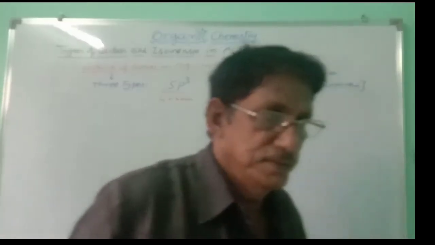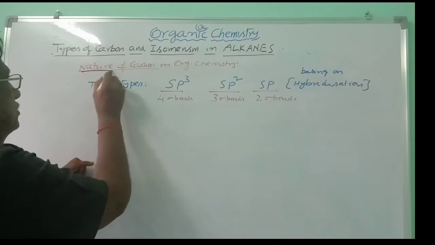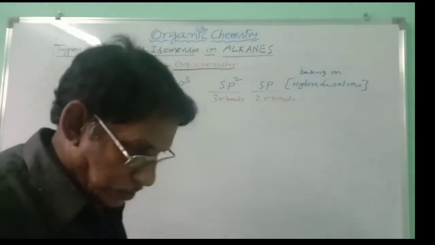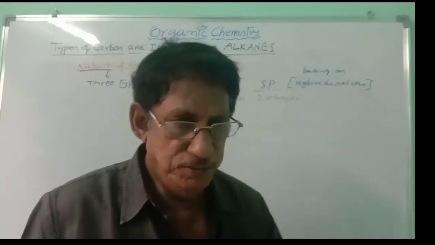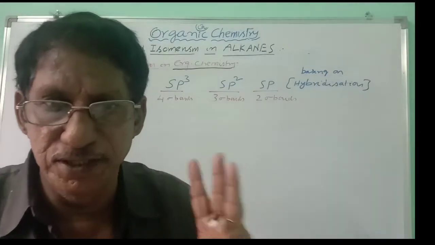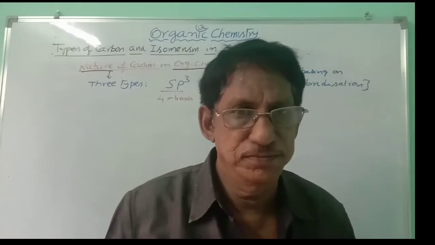First of all, let us consider the nature of carbon in organic chemistry. Carbon in organic chemistry generally undergoes only 3 types of hybridizations. Later you will know the hybridization concept.